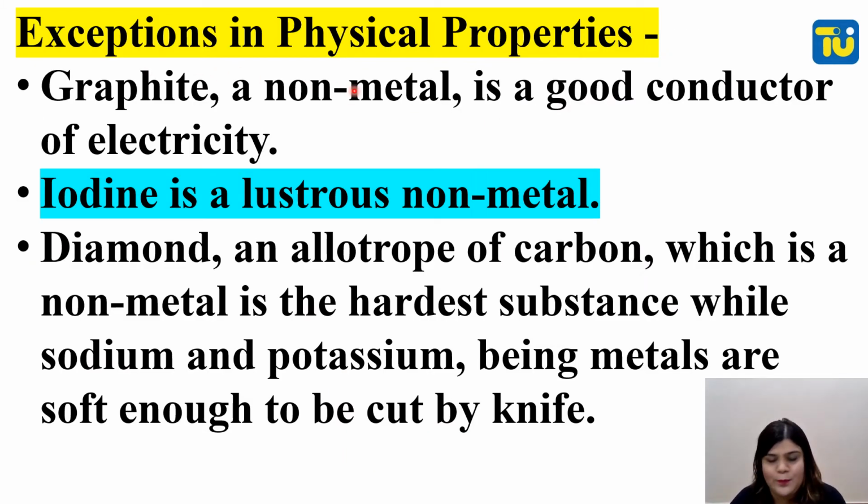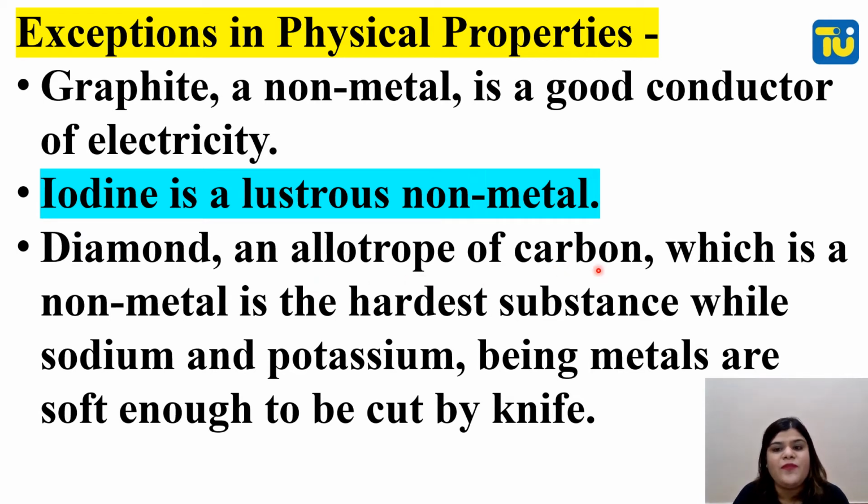Exceptions in physical properties. Graphite, a non-metal, is a good conductor of electricity. See, generally I told you, non-metals are not a good conductor of heat and electricity, but graphite is an exception. It is a good conductor of electricity. Iodine is lustrous. Generally, non-metals are non-lustrous. Metals are lustrous, but iodine is a lustrous non-metal. So this is also an exception.